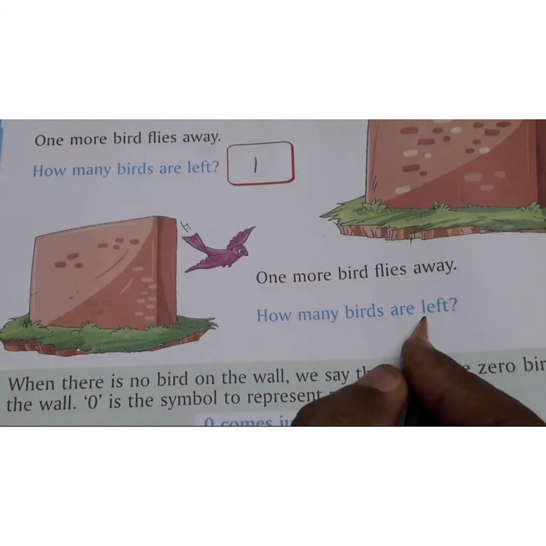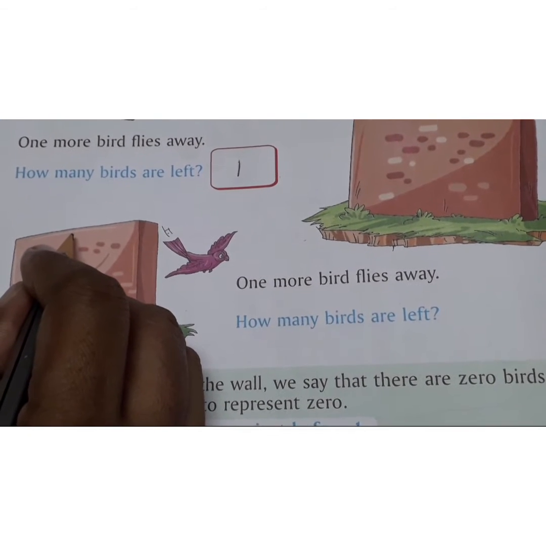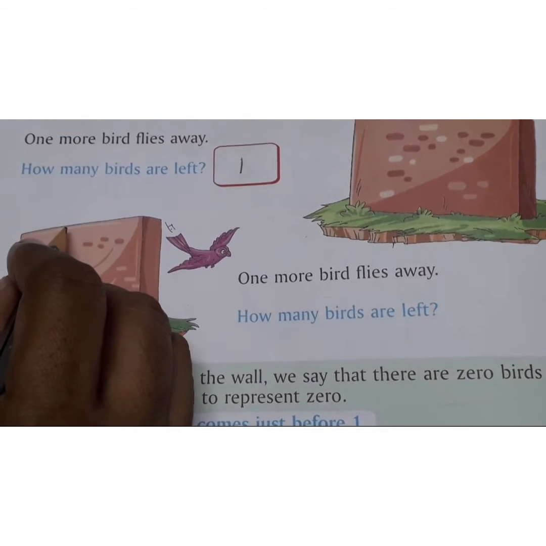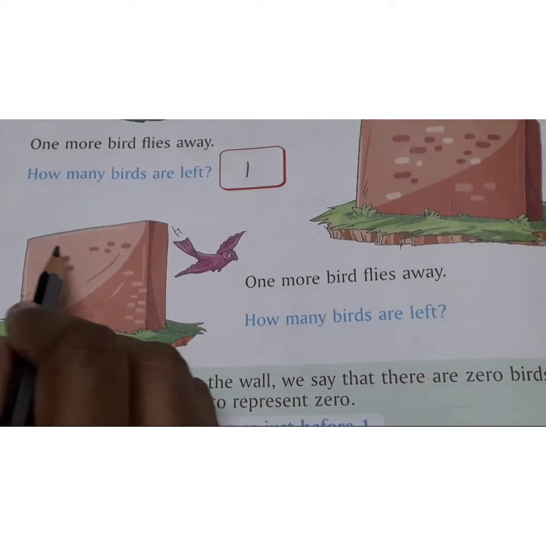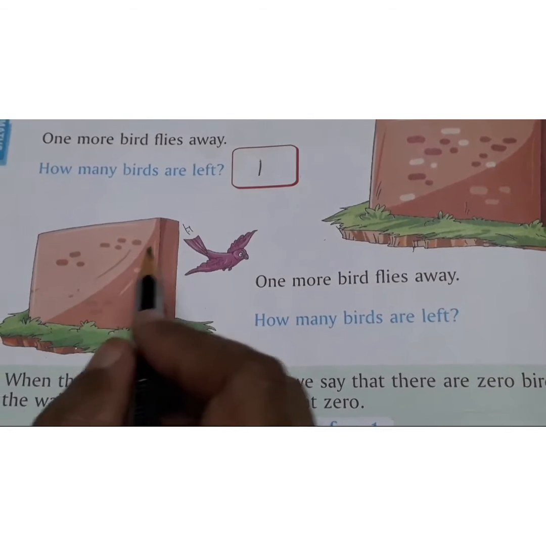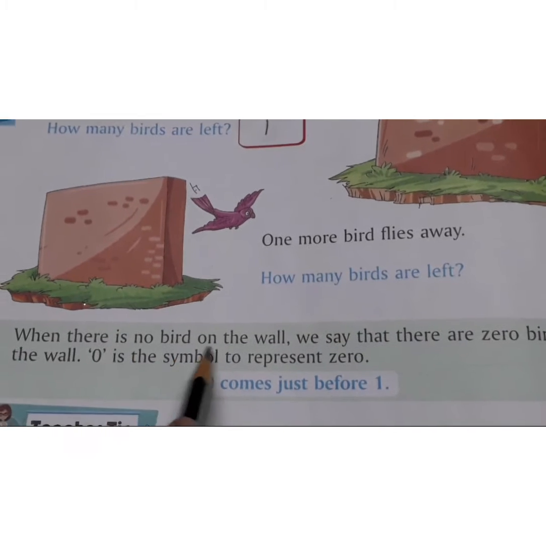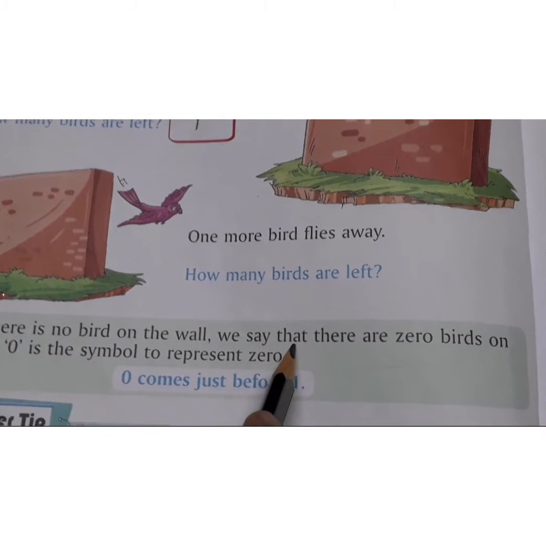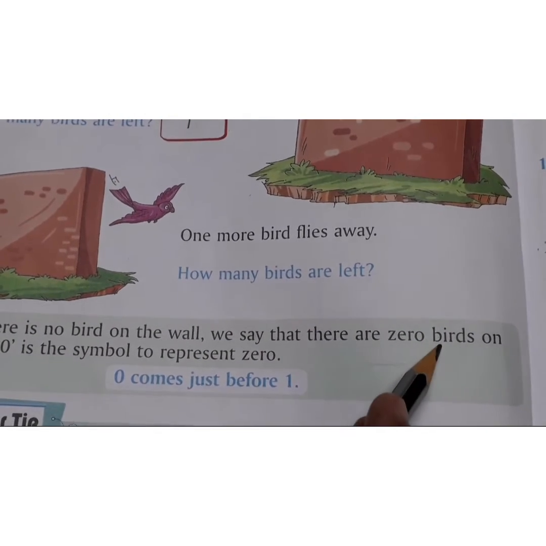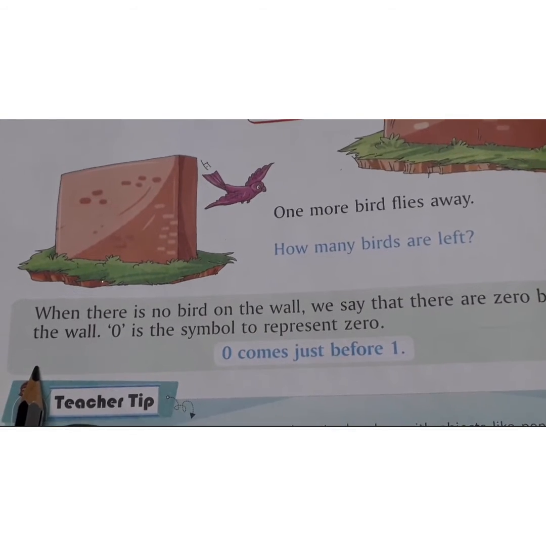How many birds are left? How many birds are left on the wall, children? There are no birds on the wall. Understood, children? When there is no bird on the wall, we say that there are 0 birds on the wall.